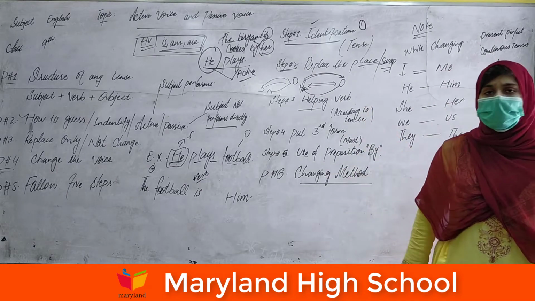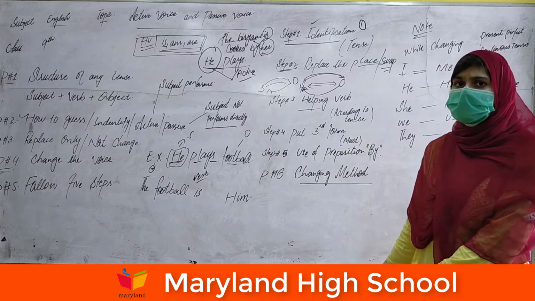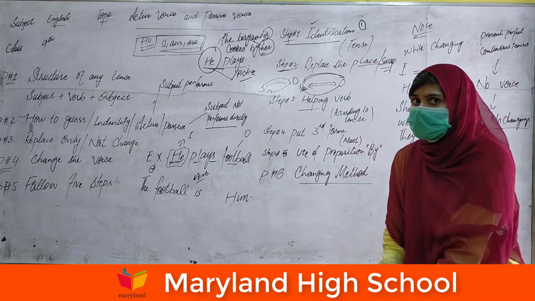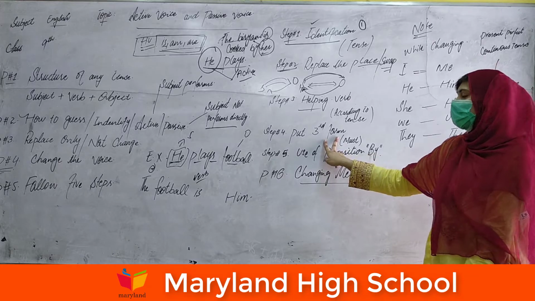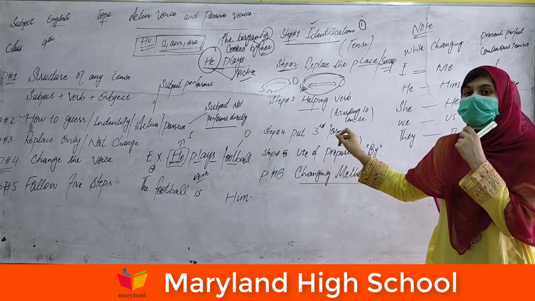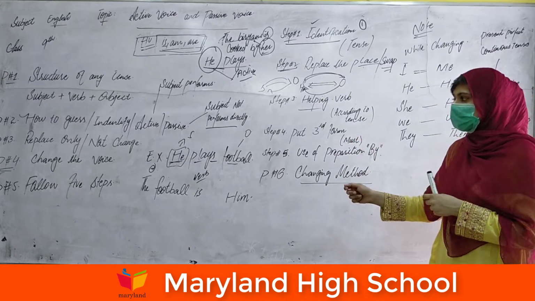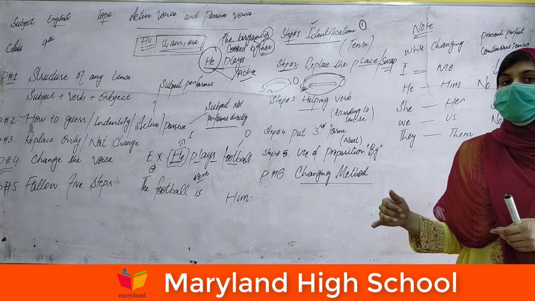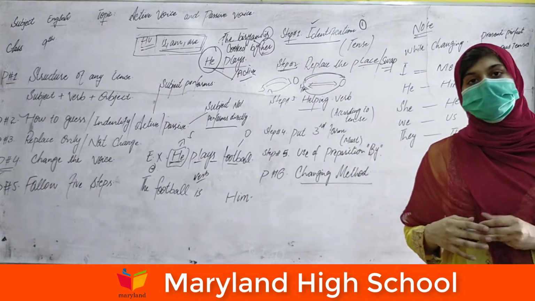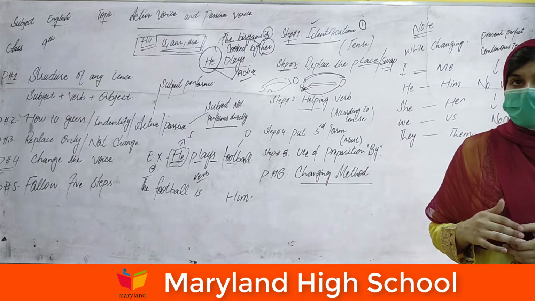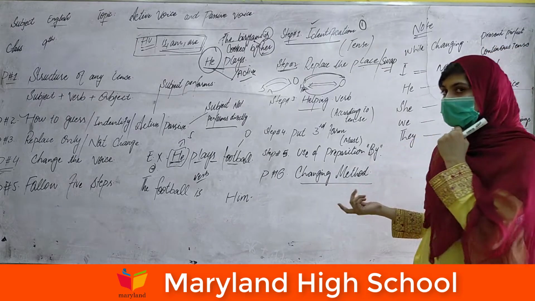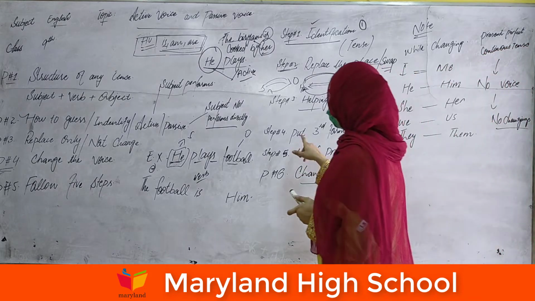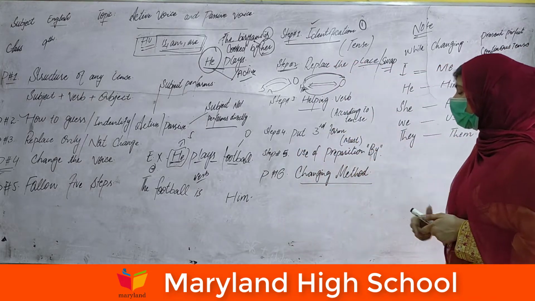Without the third form, we can't say that it's a passive sentence. The third form relates our statement to the passive. It's very necessary to add the third form to show that this statement is the conversion of the active statement, and this is a passive statement. Without the third form, we can't say that it's a proper passive one. So, fourth step, just add the third form.